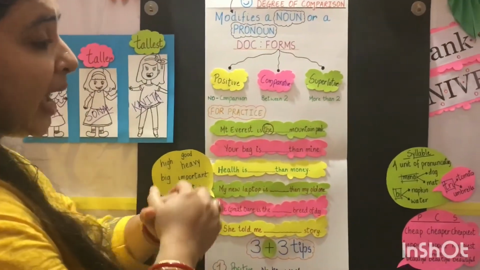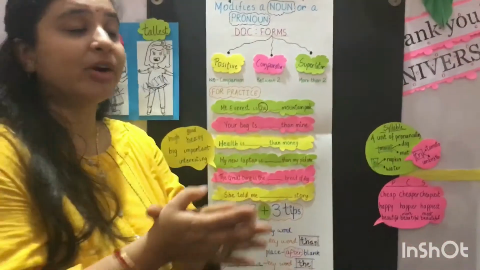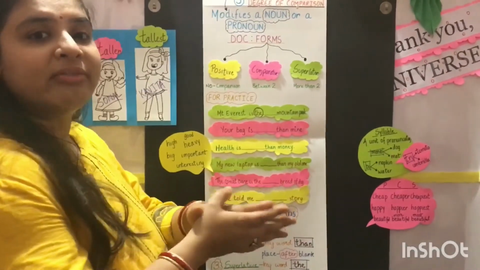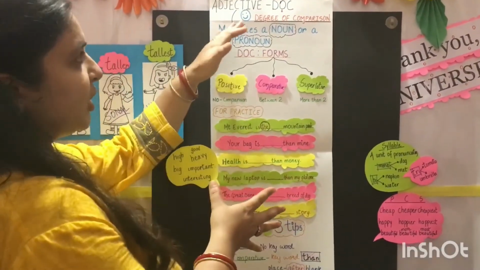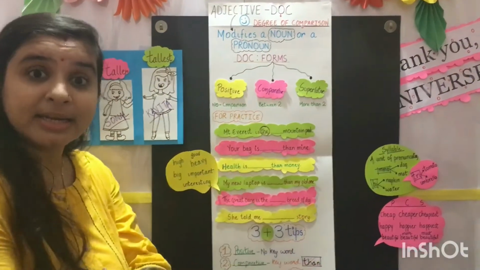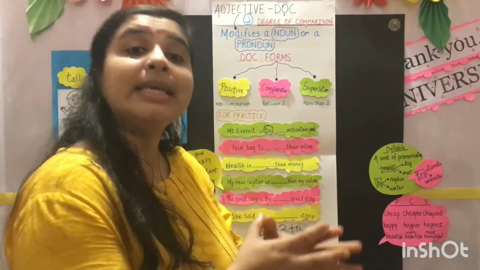So friends, I hope that you people have understood and now you have a clear idea of what is an adjective and what is the degree of comparison and how to solve it in the easiest way.